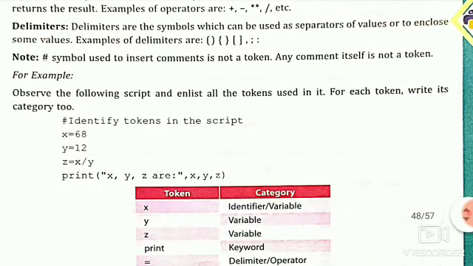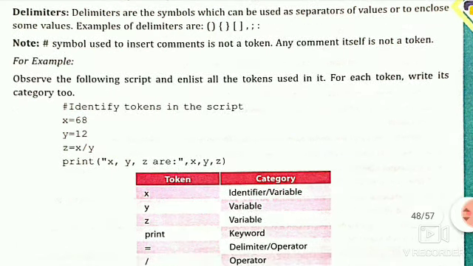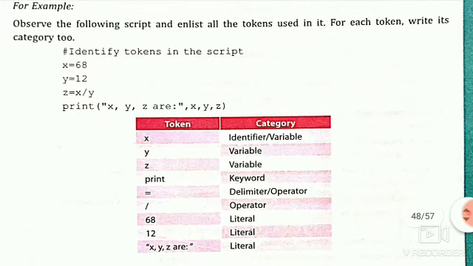For example, here identify the tokens in the script: x = 68, y = 12, z = x / y, and print("x, y, z", x, y, z). Here x, y, z are identifiers.